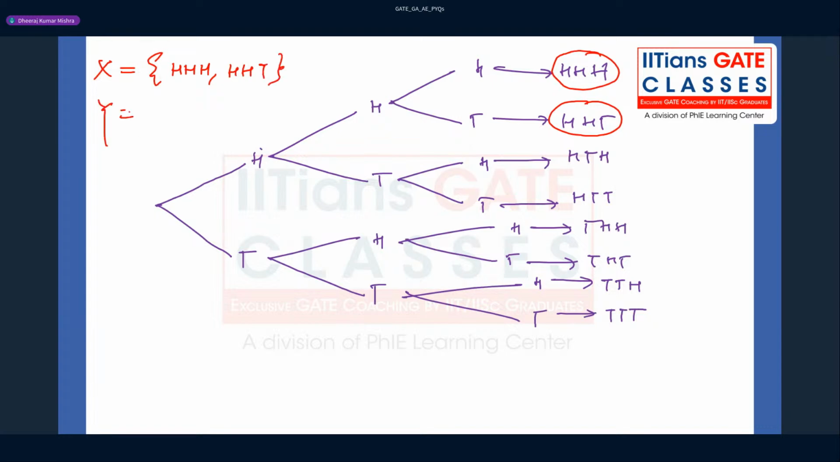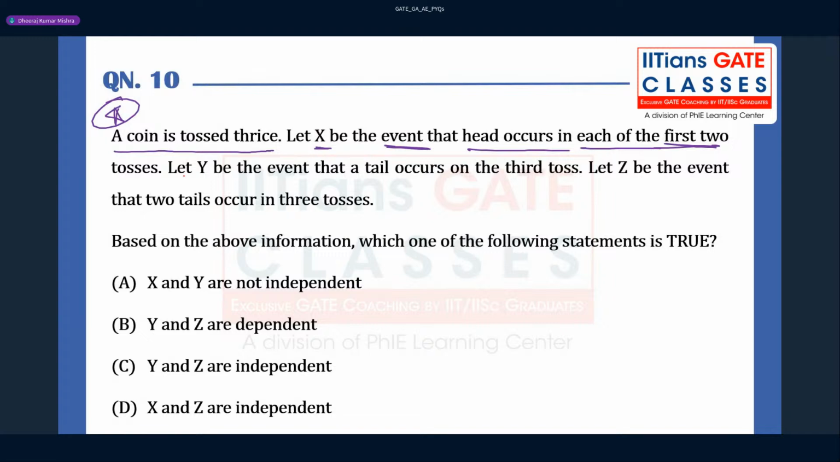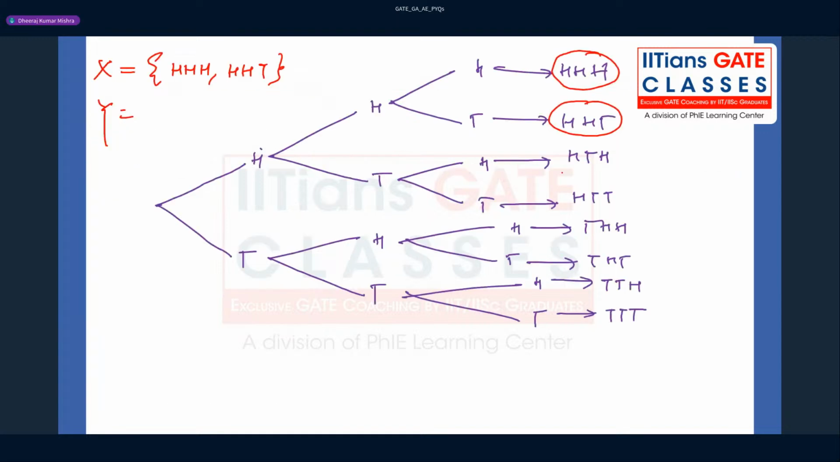Now let us go for Y. Okay, Y is the event here. You see, let Y be the event that tails occur on the third toss. Tails occur on the third toss, right? Third toss means in the third toss only, right? You see here, this is not considered for Y. This can be considered, you can say, because in the third toss there is a tail. This cannot be taken because in the second toss there is a tail. And I believe no other options are correct, right? So Y is isolated.